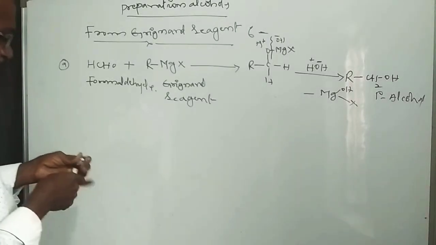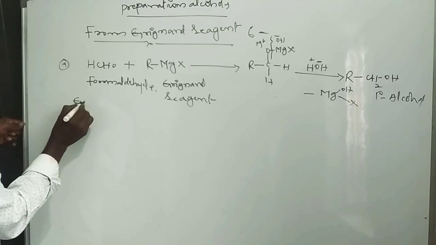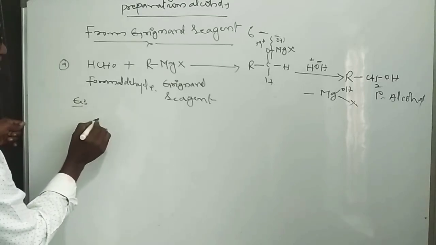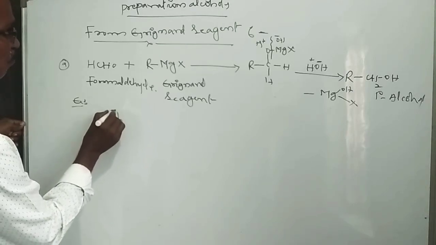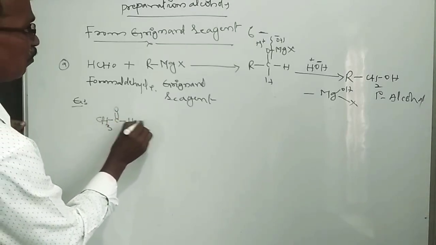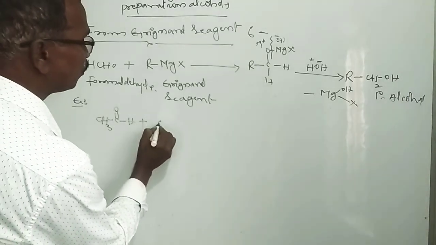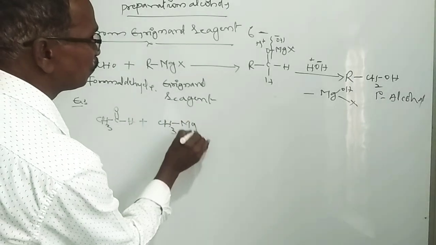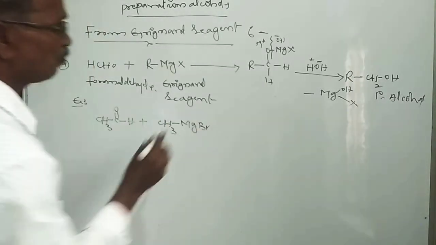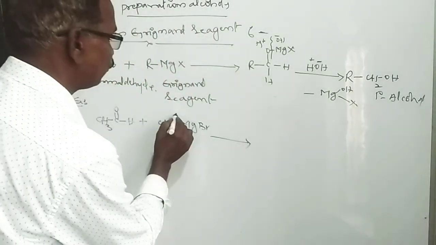As an example, the preparation from acetaldehyde, CH3-C double bond O-H, plus Grignard reagent CH3MgBr, methyl magnesium bromide. Here also bond fission takes place.